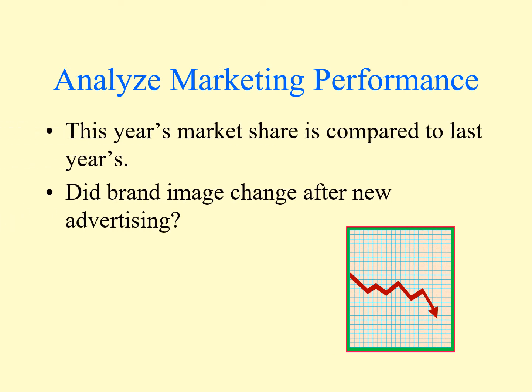Analyze marketing performance. It's very simple. A company can compare this year's sales with the previous year's sales. So this year's market share is compared to last year's. Another question that can indicate the marketing performance of a company is: did brand image change after new advertising, etc.? So the company has to evaluate its existing performance as compared to the previous year.